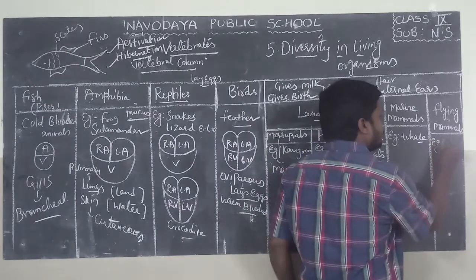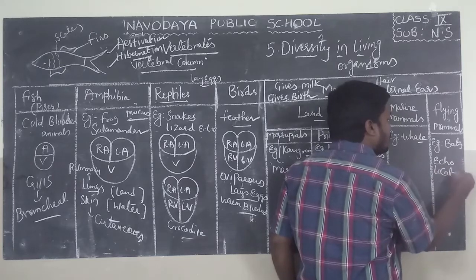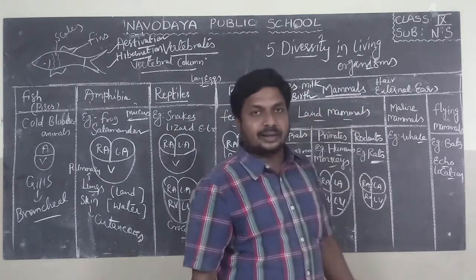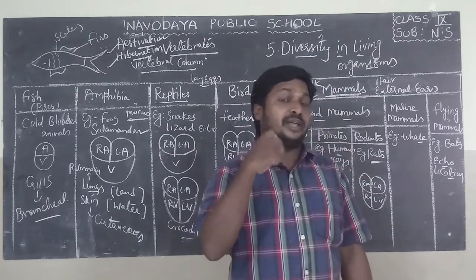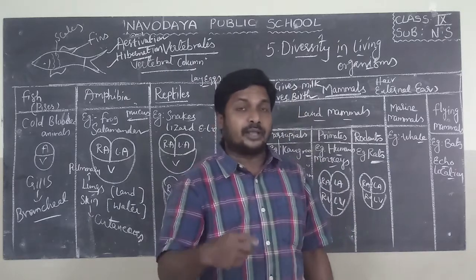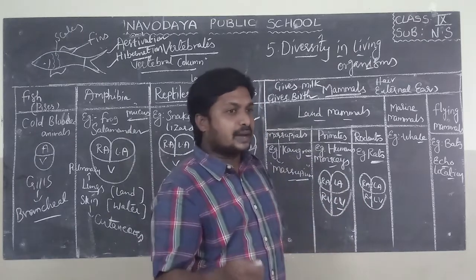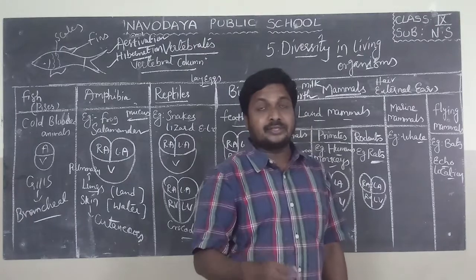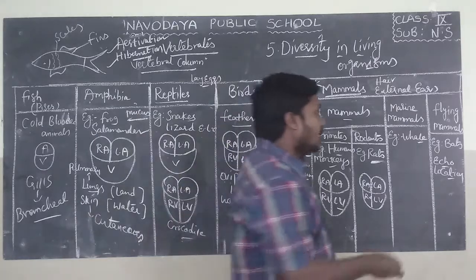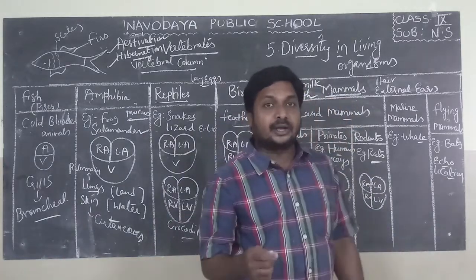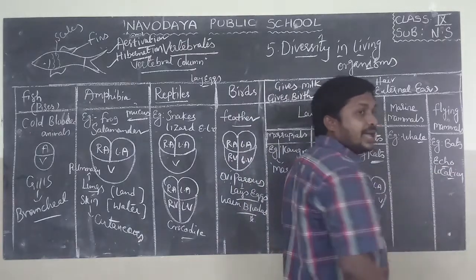Example, bats. Bats have echolocation. What is meant by echolocation? It is the fundamental character of bats. Echolocation means they can observe their surroundings with the help of sound. In bats, we can find they produce a large amount of sounds. With the help of these sounds, they can recognize what is present in front of them. That is called echolocation. They are flying mammals.